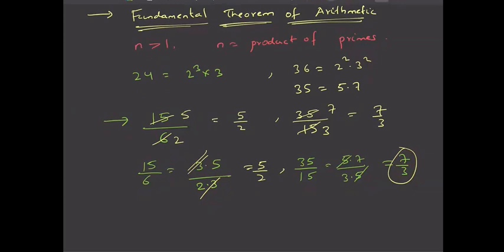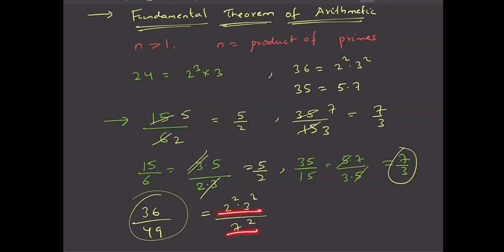For example, if I have say 36 by 49, can you reduce this 36 by 49? No, it is not possible. Why? Because 36 is 2 square into 3 square, and 49 is 7 square. Now are there any primes common here? No primes are common in 2 square into 3 square and 7 square. There is no prime common, so you can't cancel anything in the numerator and denominator, because there is no prime which you can cancel. Same primes get cancelled. You can't cancel 3 square and 7; they will not get cancelled.